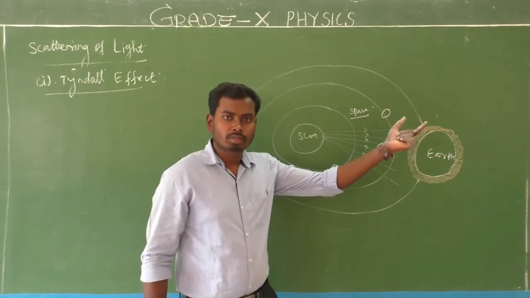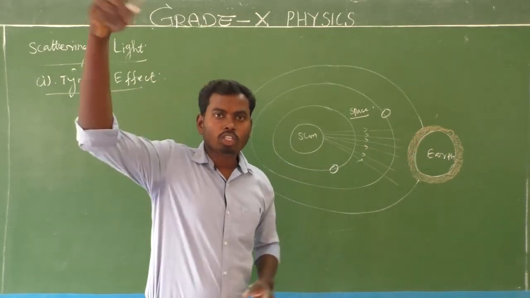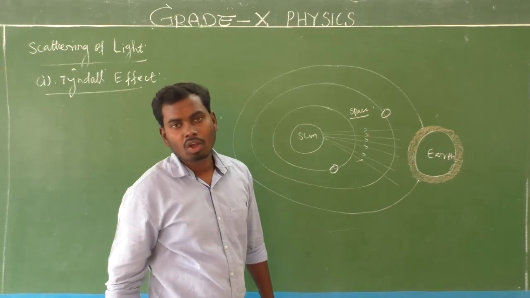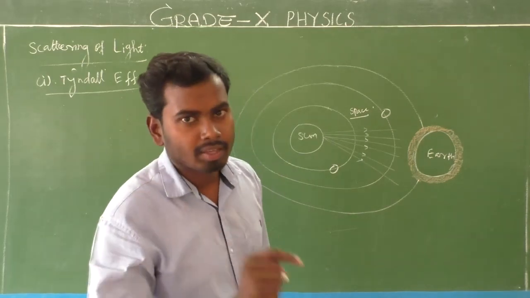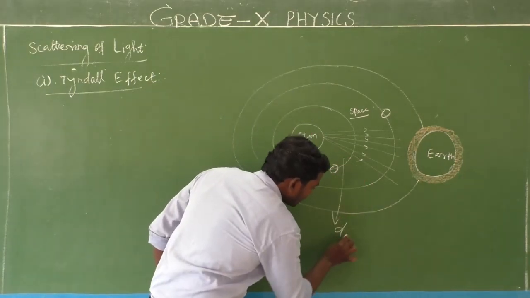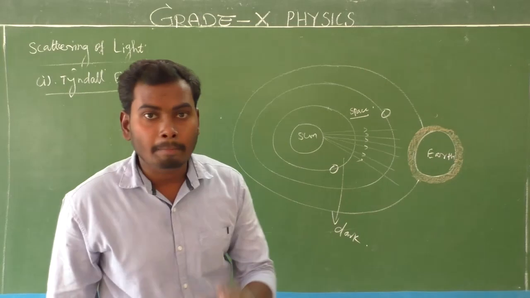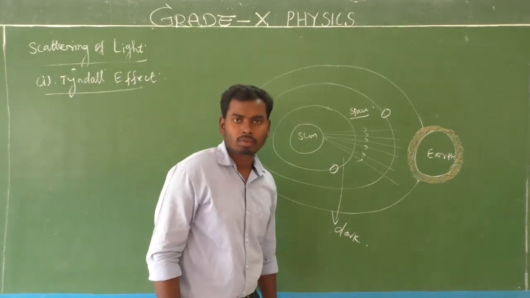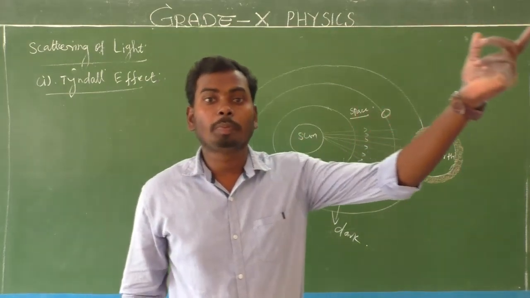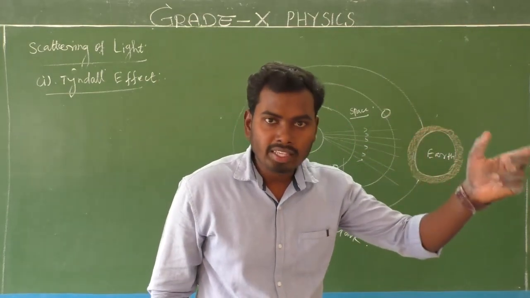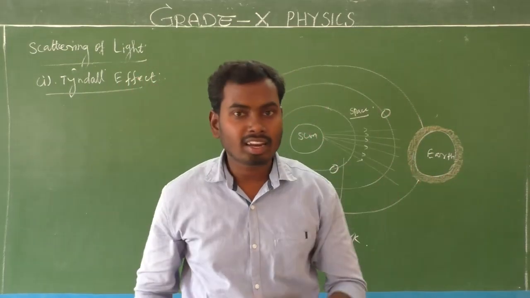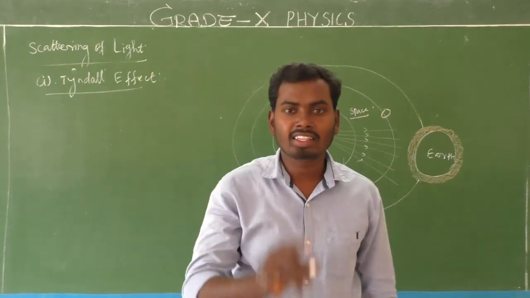If you go to space, note this point, very important. If you go to space, what will be the color of this space? That should be only dark color, which means black color. That is the reason why, whenever the astronauts go to space, they find that the space color is a dark color.